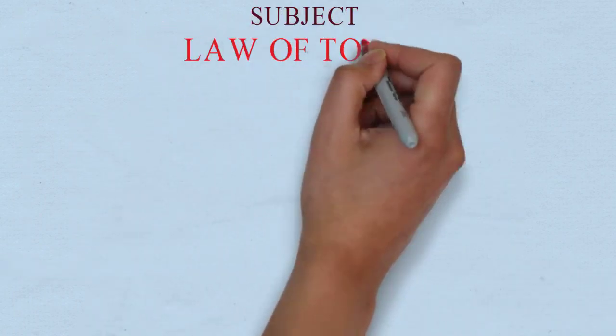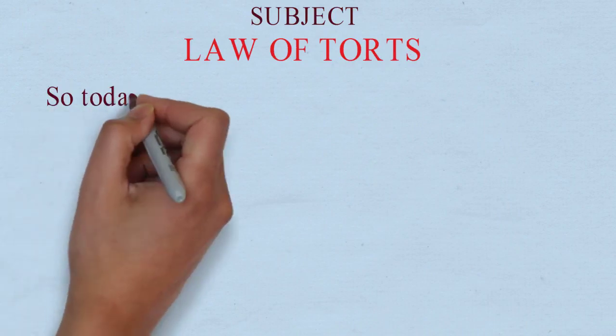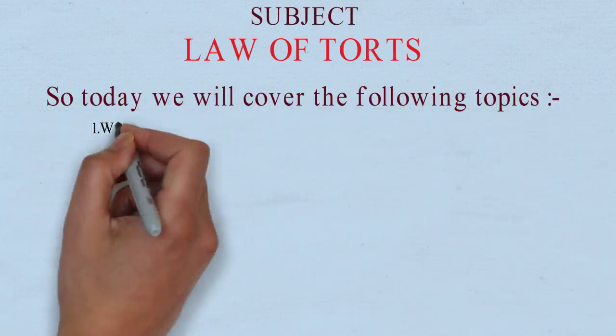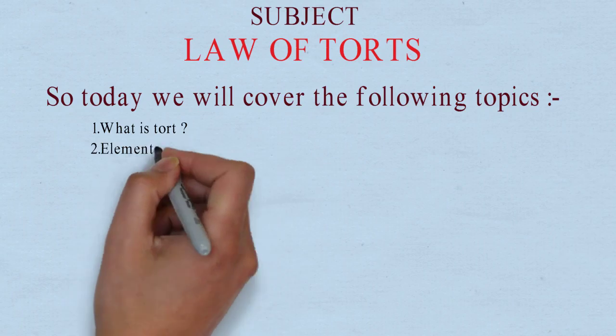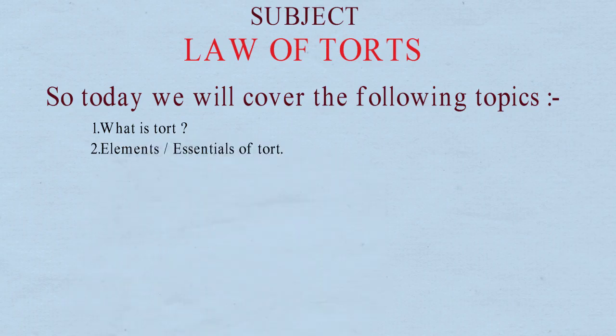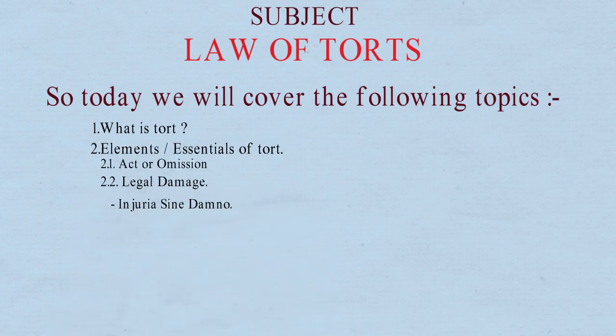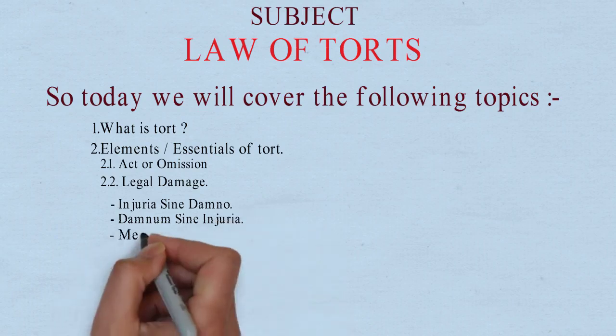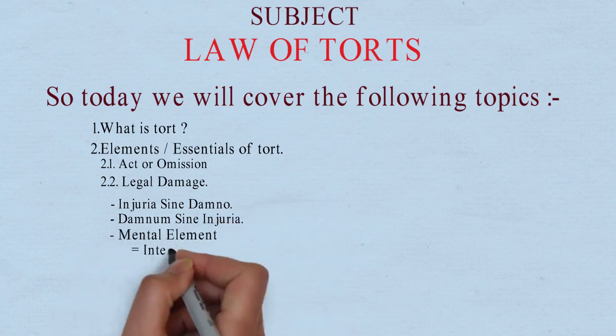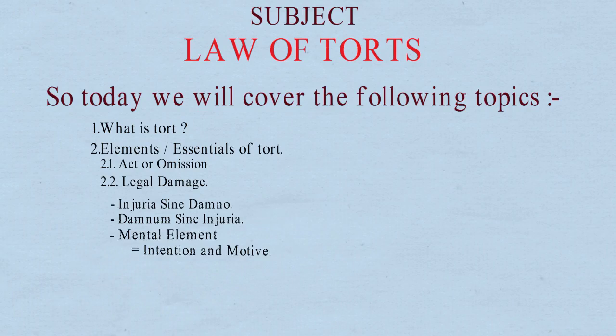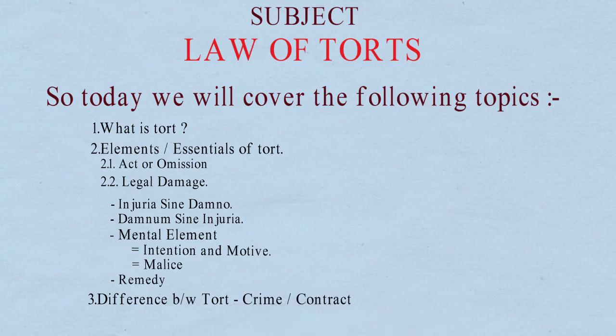Subject: Law of Torts. Today we will cover the following topics: What is tort? Essential elements of tort: act or omission, legal damage, which includes injuria sine damno and damnum sine injuria, and mental element, which includes intention and motive, malice. Remedy. Difference between tort, crime and contract.